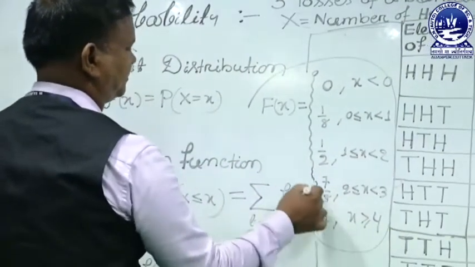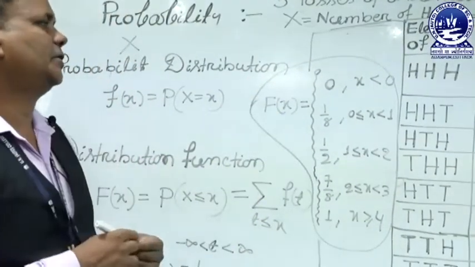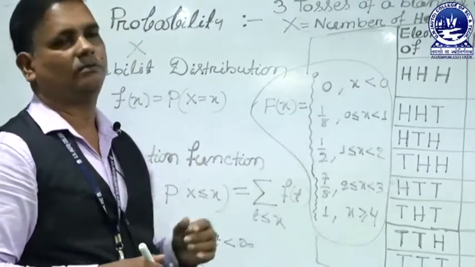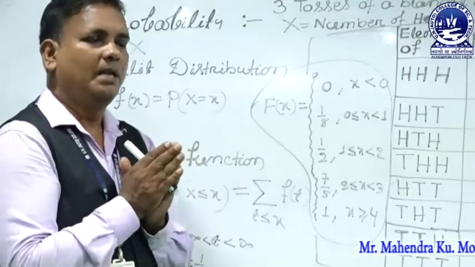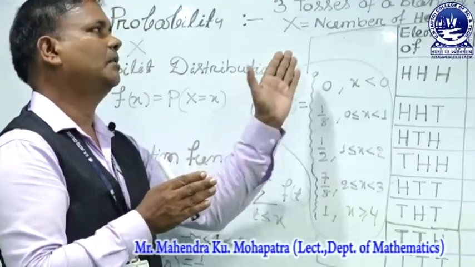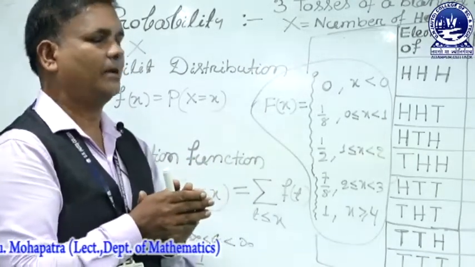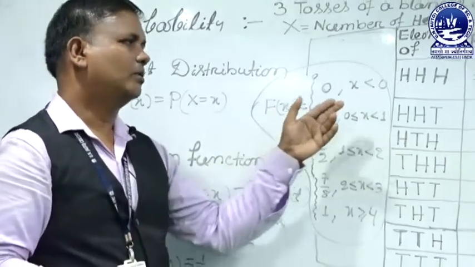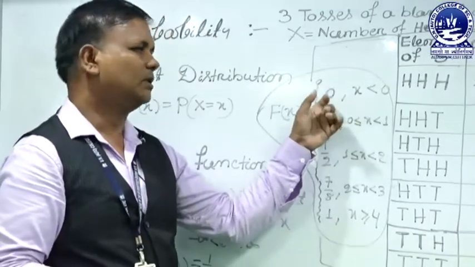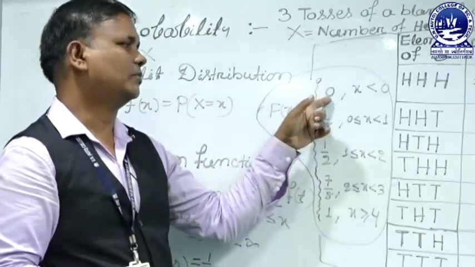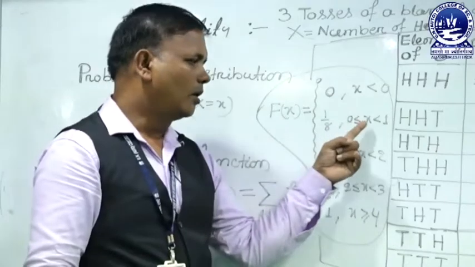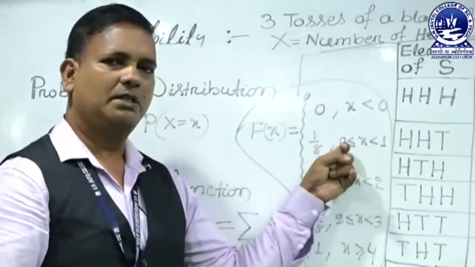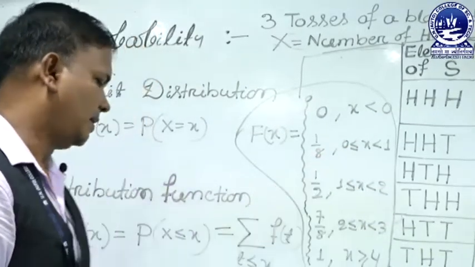Capital F of x is 0 when the random variable is less than 0, because the minimum number of heads in three tosses of a balanced coin is 0, and a number of heads less than 0 is impossible. When x is 0 and less than 1, it equals 0 because the variable is discrete, so the value is 1 by 8.